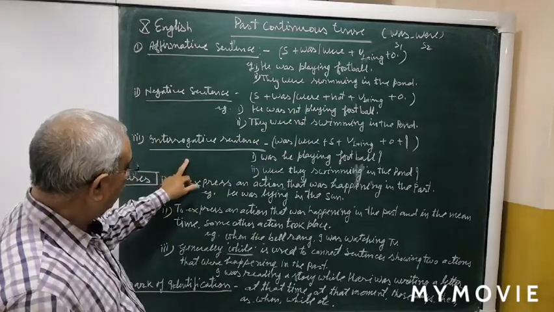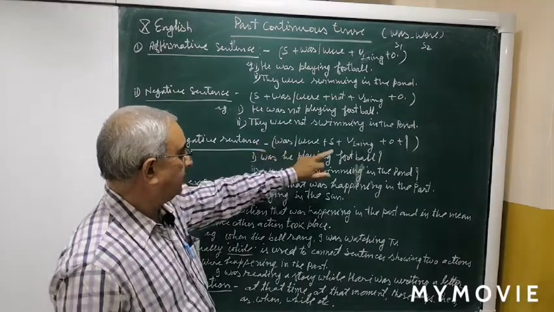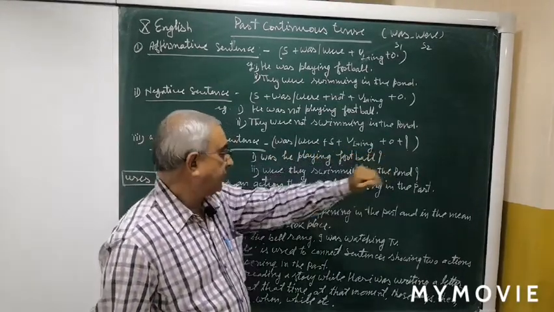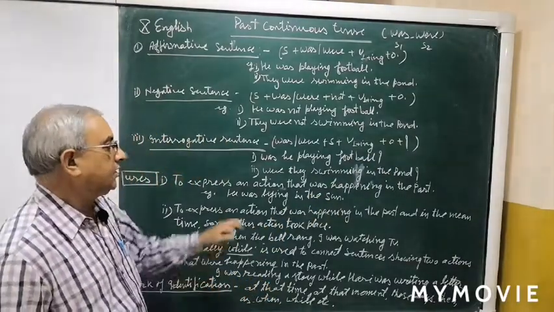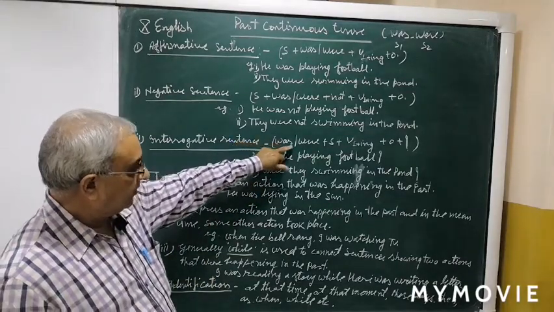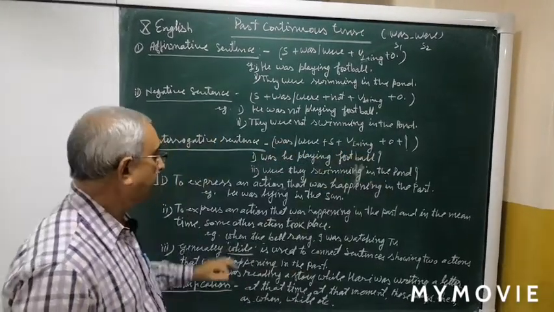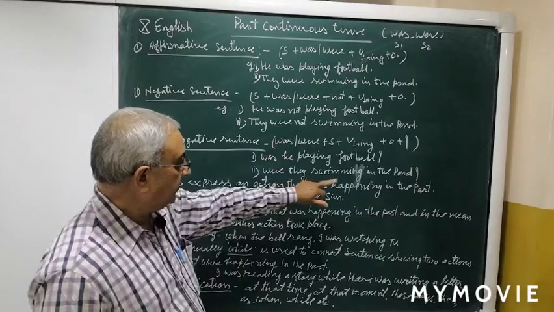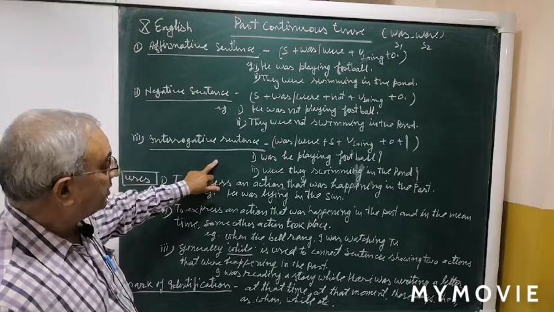Now, the third pattern, interrogation. The pattern is: first of all we write the helping verb was or were, then the subject, then the ing form of the main verb plus object and question mark. If we are using a WH word, first of all we use the WH word before this pattern. So, the pattern will become WH word plus helping verb plus subject plus ing form plus object and question mark. For example, was he playing football? Were they swimming in the pond? So, these are three patterns of past continuous tense.